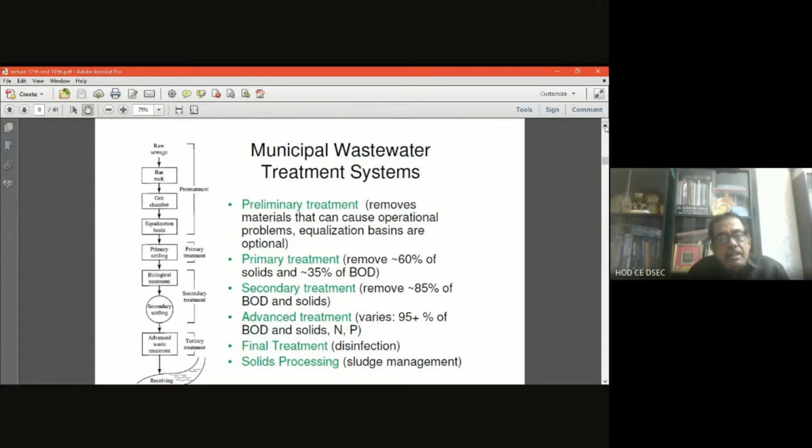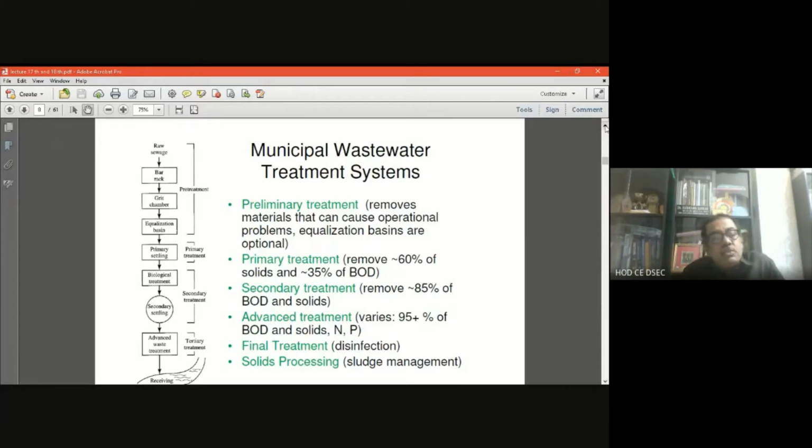The bacteria takes it as food. The carbonaceous organic matter, which is the dissolved organic matter that has to be removed in the secondary treatment process, that is the biological treatment, is removed by bacteria and precipitated as sludge in the secondary settling basin. That is again a sedimentation tank where the sludge is precipitated,